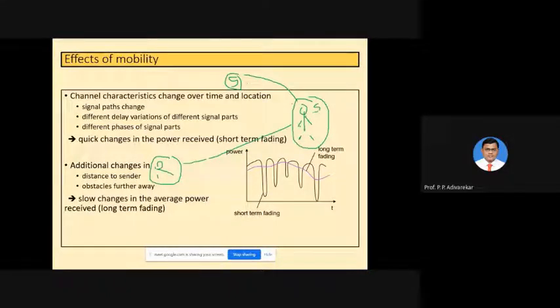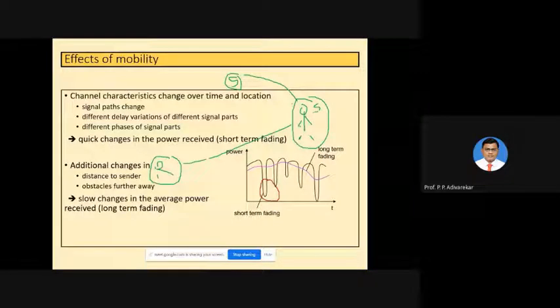Okay, so here in the diagram, you can see the short term fading, where there is a small change in the signal because of the particular location of the sender and the receiver. A particular frequency may get attenuated by the noise, and that is known as short term fading. After that attenuation, it again rises back to the original signal. So it is known as a short term problem or short term fading.